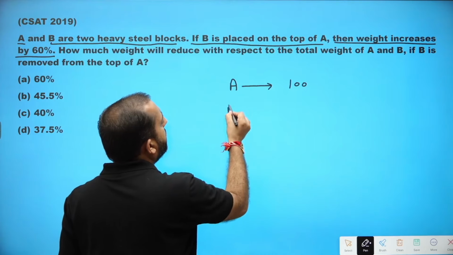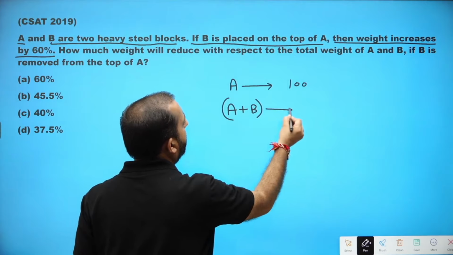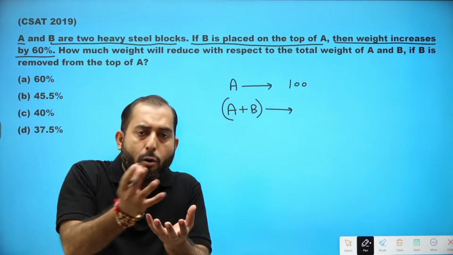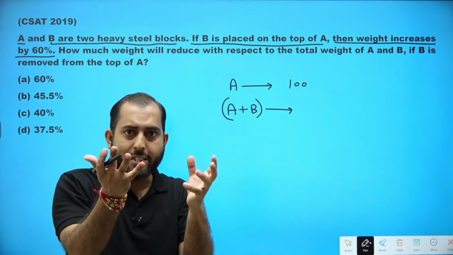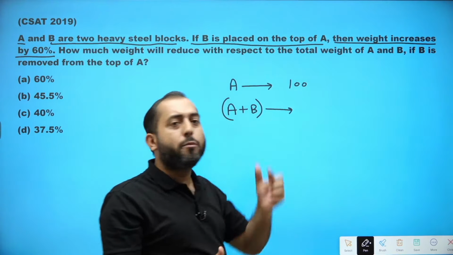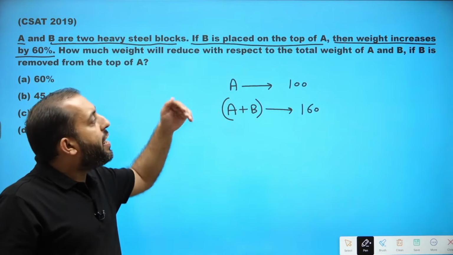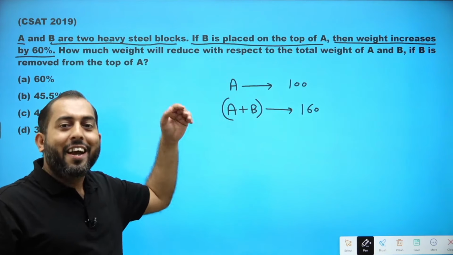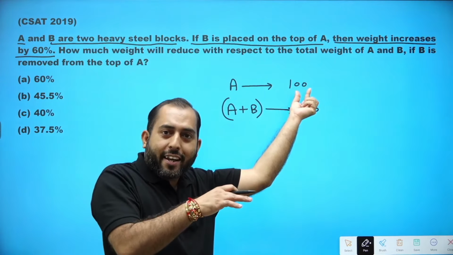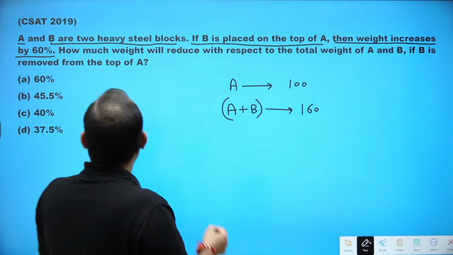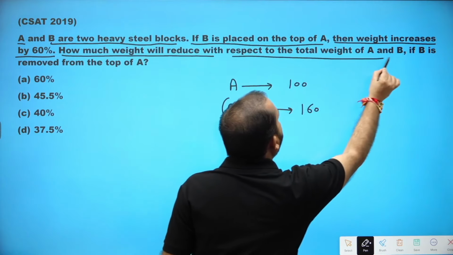When B is placed on it, the total weight increases by 60%. What is 60% more than 100? It is 160. You add 60% of 100, that is 60, to 100, which becomes 160.